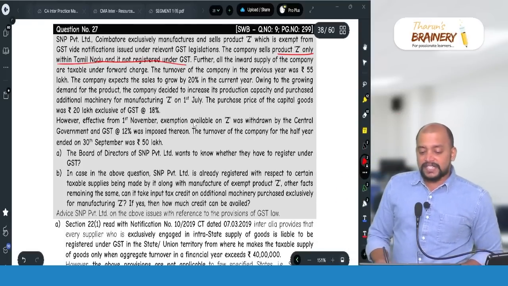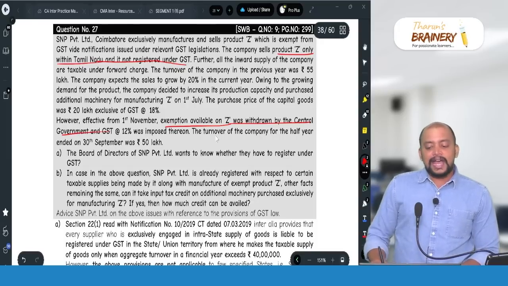Now effective from 1st November, the exemption available on Z was withdrawn by the central government and the turnover of the company for the half year was 50 lakhs.